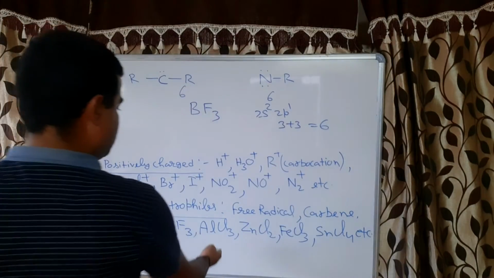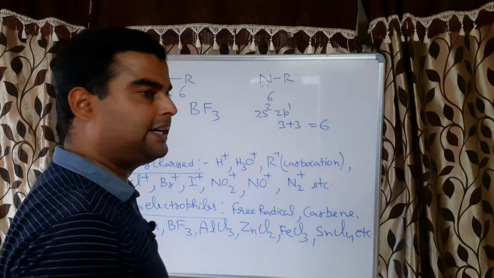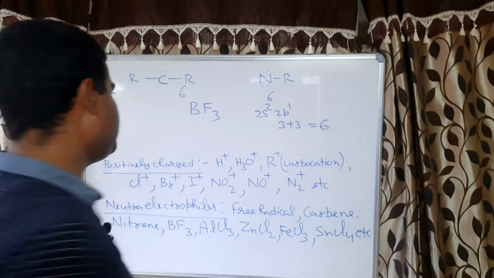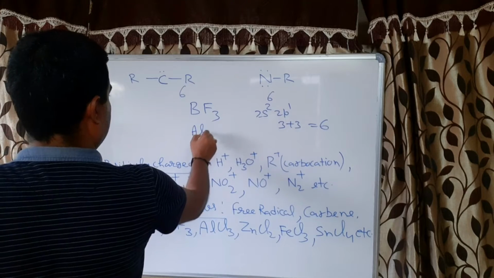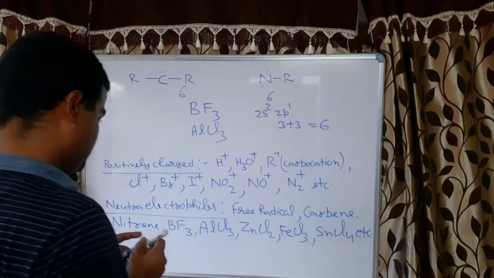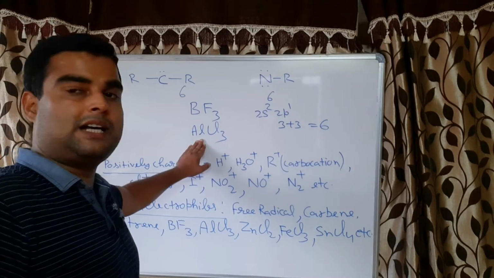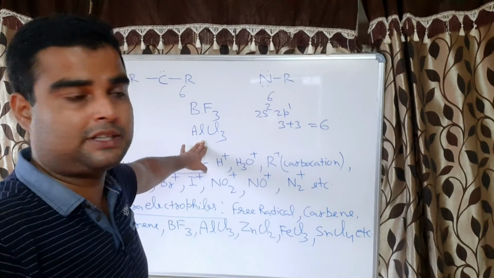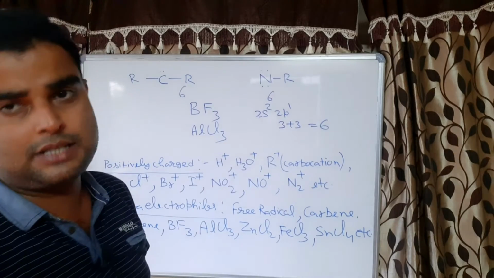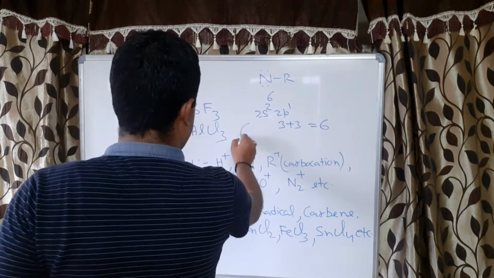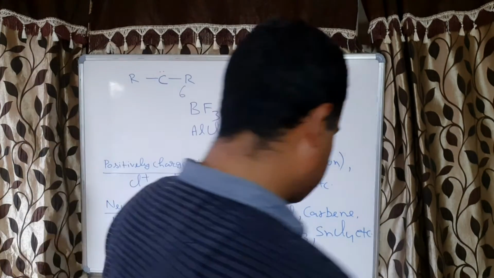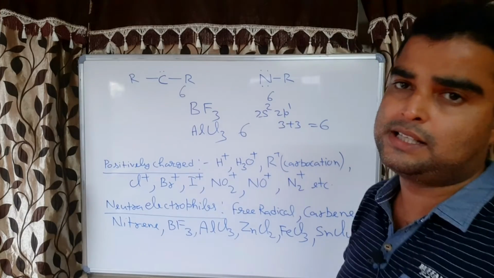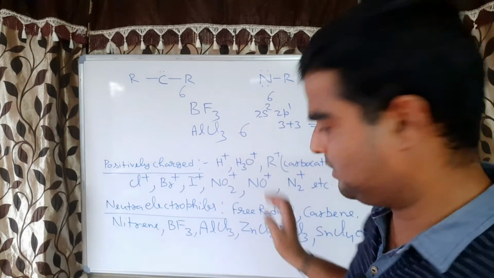In the same case, AlCl3 also. Here you can see Al is also a third group element. It means the outer shell has 3 electrons. 3 plus 3, 6 electrons, correct? So all these are electron deficient chemical species, like that you can calculate.